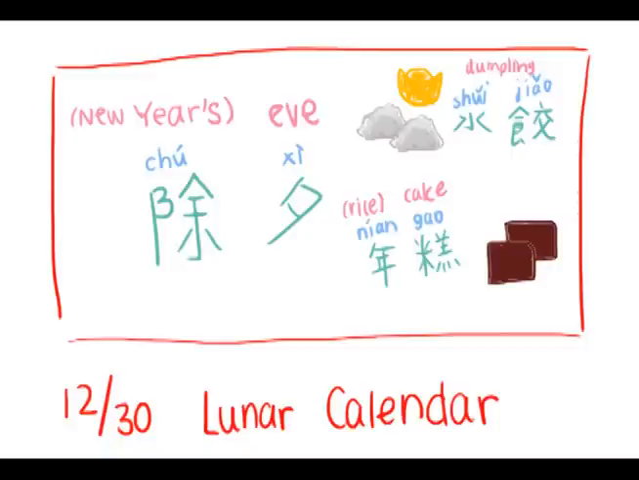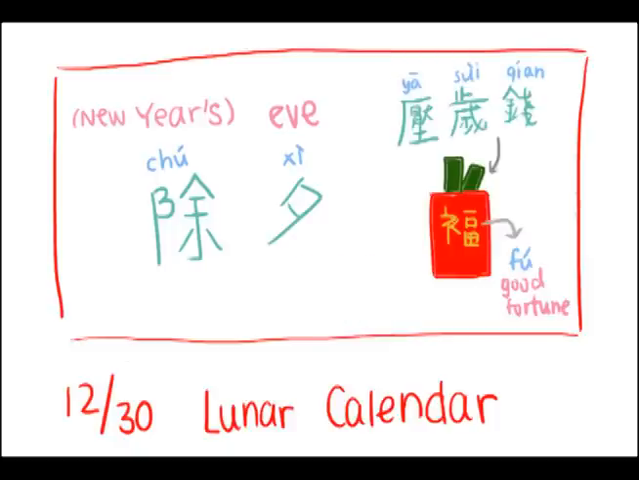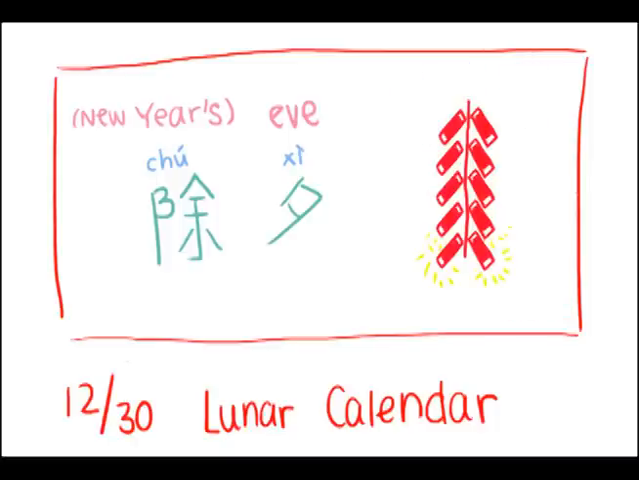It is also customary for children to receive red envelopes known as hongbao. These envelopes contain money from their parents. The money is called ya sui qian. At night, families light firecrackers as a tradition.